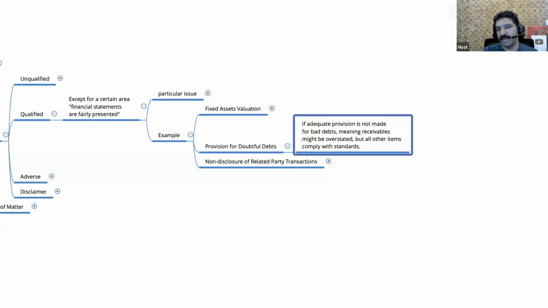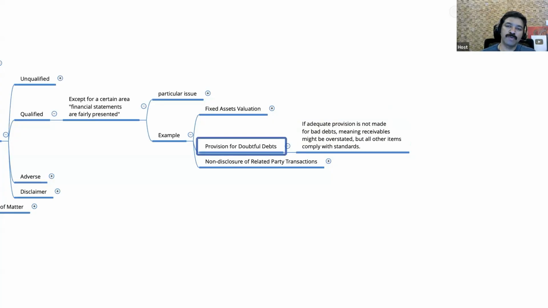They will debit the P&L, they will reduce the profit and correspondingly, they will also create a current liability in the balance sheet. But this company is not ready to make a provision. They know the customers are likely to default, but the company is not ready to make a provision.